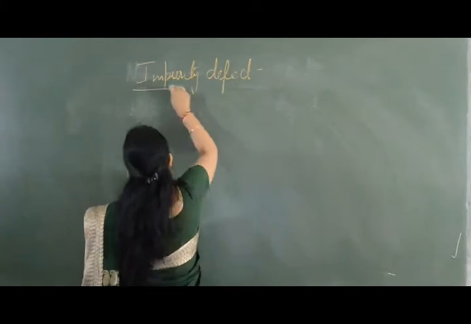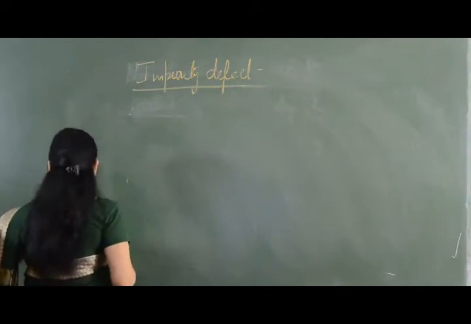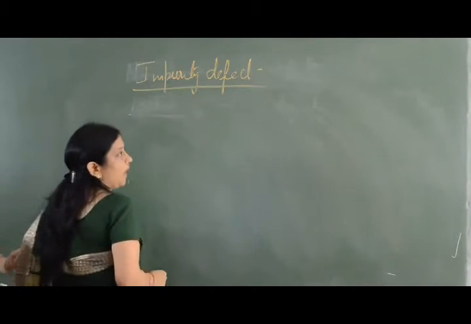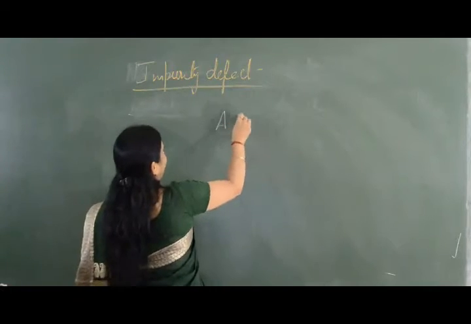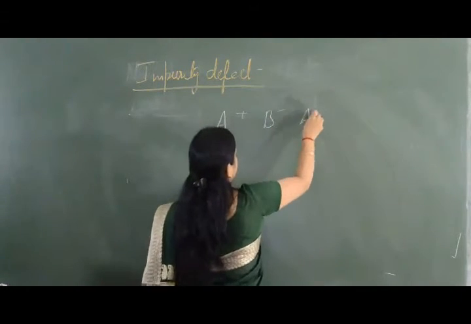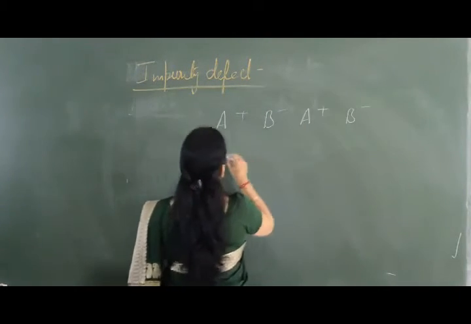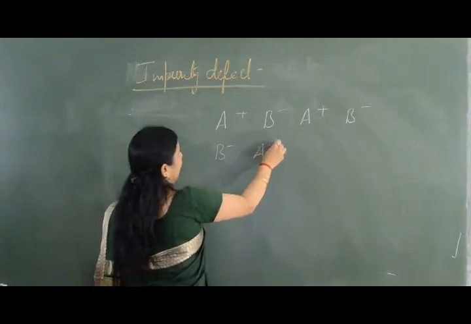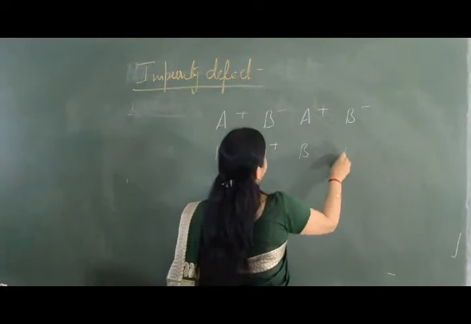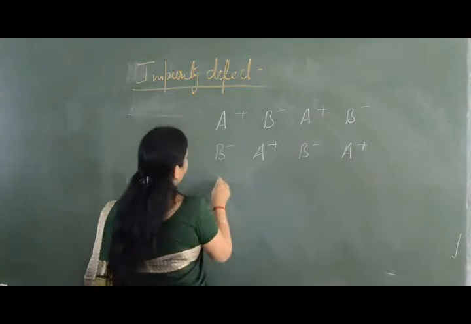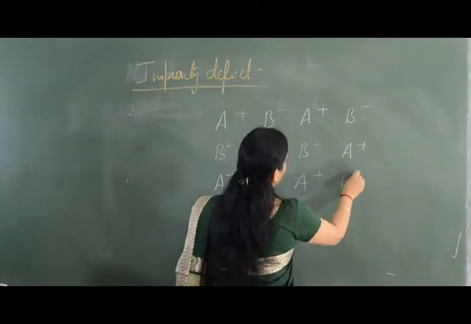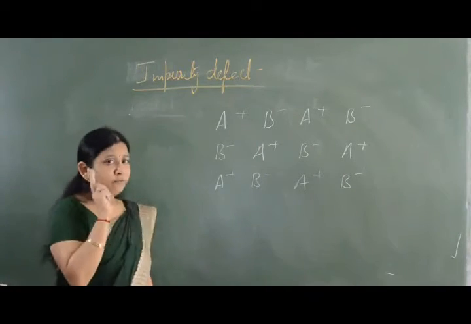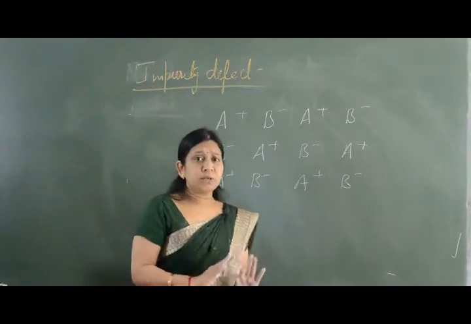Impurity defect is when, to the perfectly ordered crystal, we add certain impurity. Suppose again we have this crystal where we have cations and anions, A and B. So defect can be placed into this crystal in two ways.